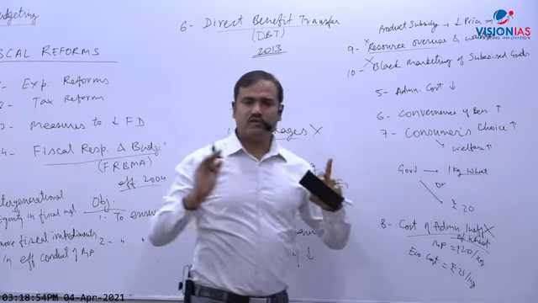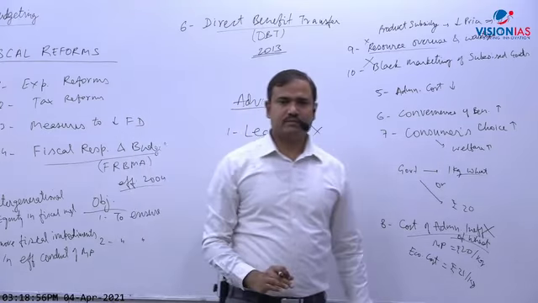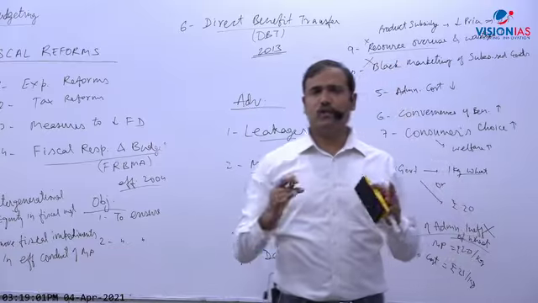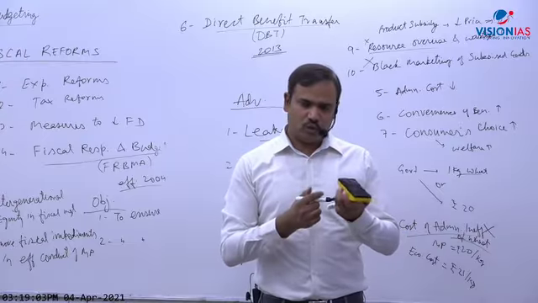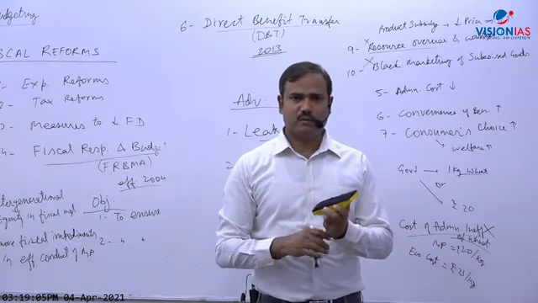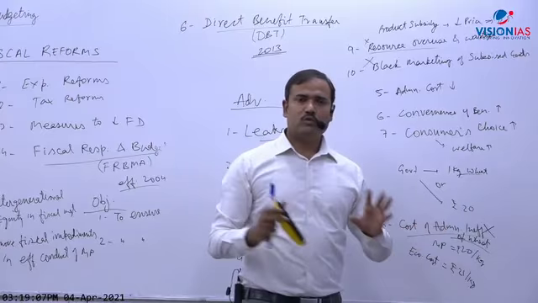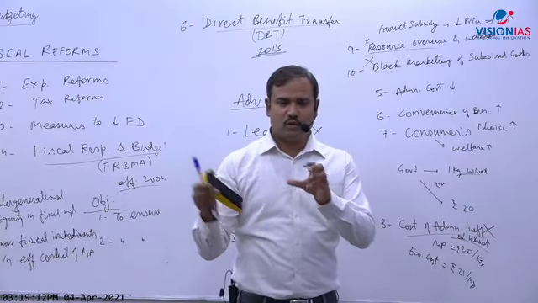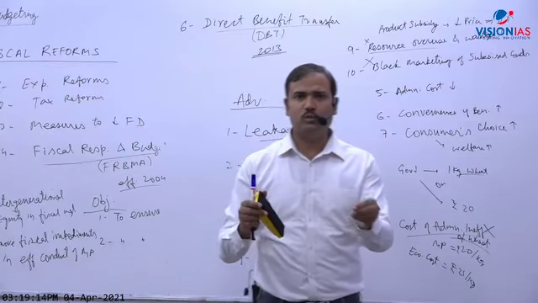So black marketing of subsidized goods will be eliminated. How will it be eliminated? Because after DBT, there will not be any subsidized good. Wheat will only be available at market price. Let us suppose the government does not distribute through this, then wheat will be available only at 20 rupees. But now in PDS, the government gives wheat to be sold at 2 rupees to the poor.